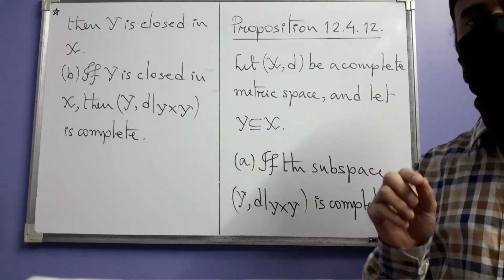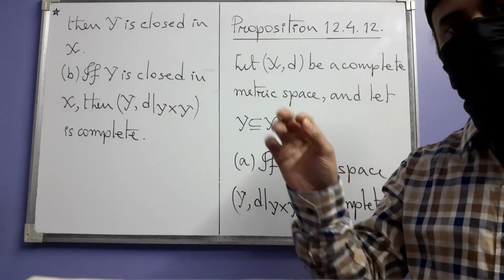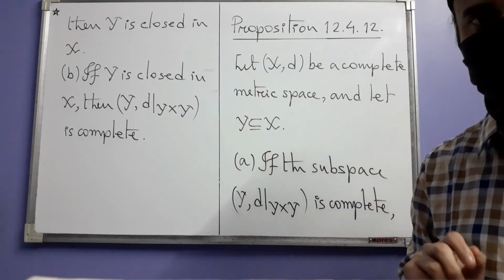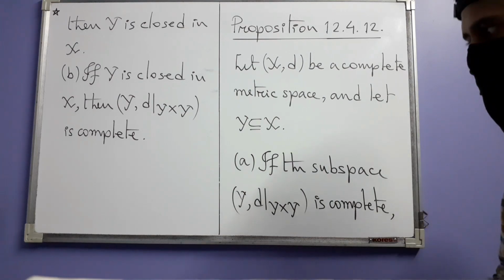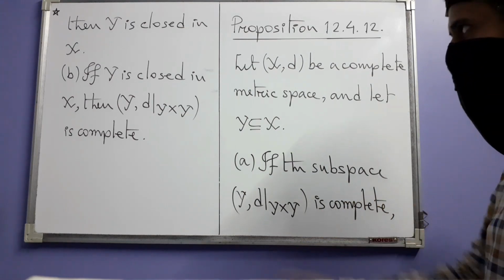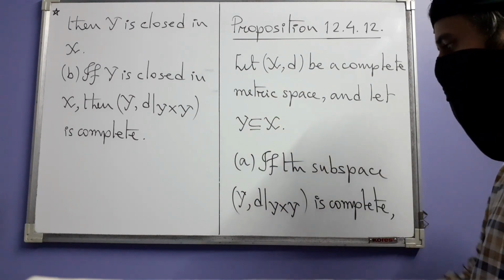That real number is interpreted as the distance between those chosen points. That's what d is. d is a metric, it measures distances between points chosen from the set X.